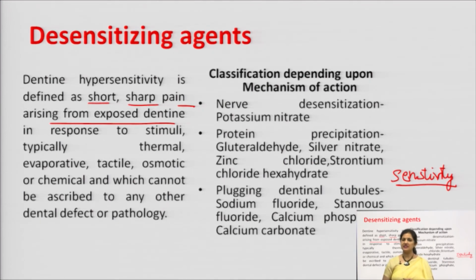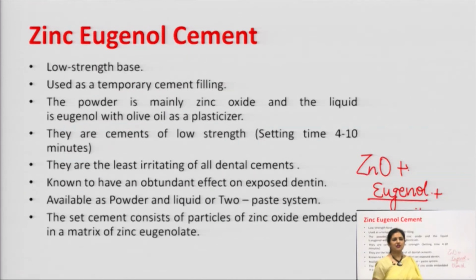One is nerve desensitization, that is potassium nitrate does the role. Then we have protein precipitation, that is done by glyceraldehyde, silver nitrate, zinc chloride, strontium chloride hexahydrate. And the third category is plugging dental tubules. Examples include sodium fluoride, stannous fluoride, calcium carbonate and calcium phosphate.